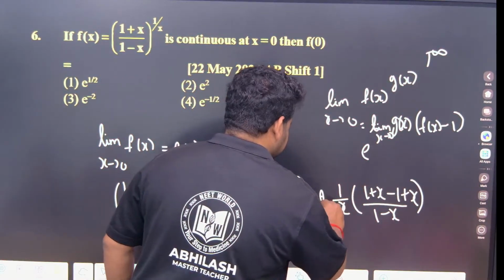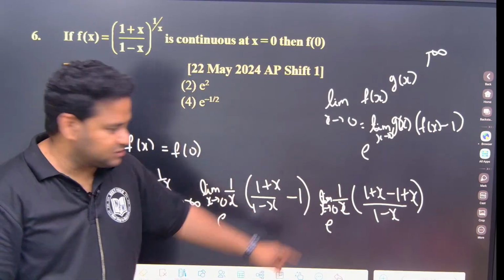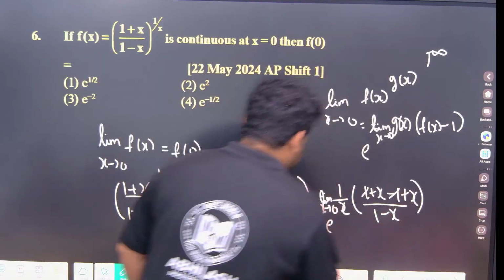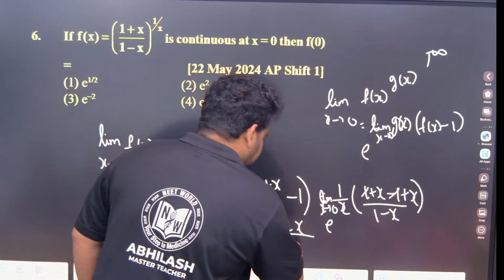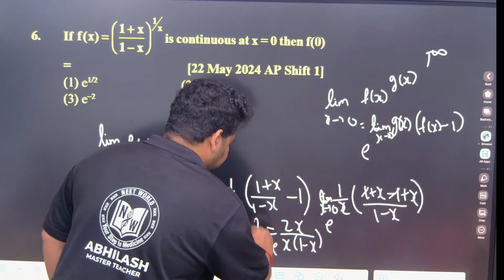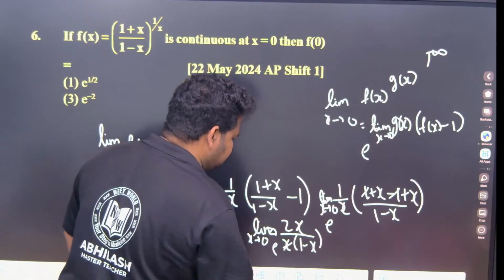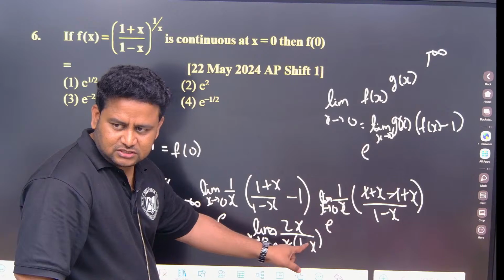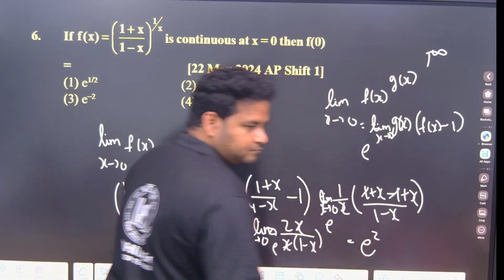e to the power of limit as x tends to 0. So this will be 1 minus 1, this is what we will have, we will be having 2x by x into 1 minus x, correct? No, e power, limit e power as x tends to 0. So x and x will cancel. This will be 2 by 1 minus x, if I put x is equal to 0, this will just be 2, so this will be what? E power 2, that is e square.